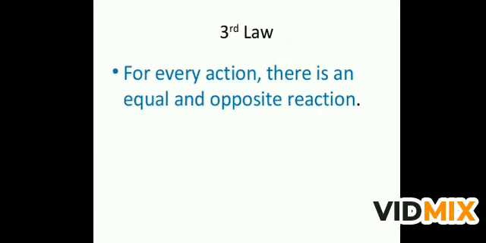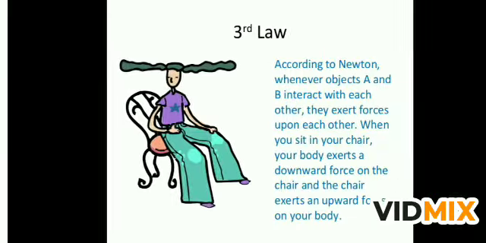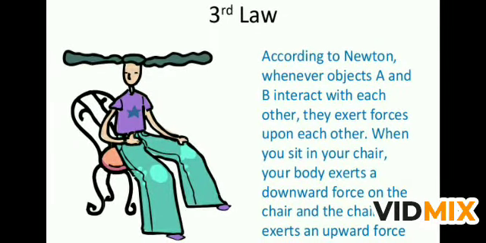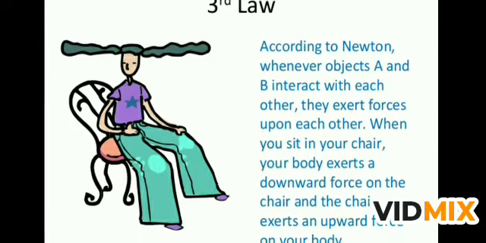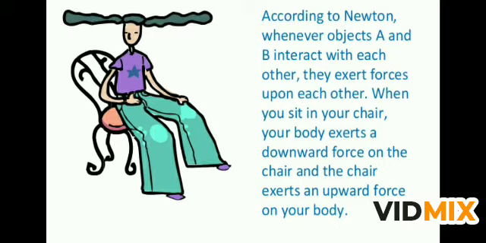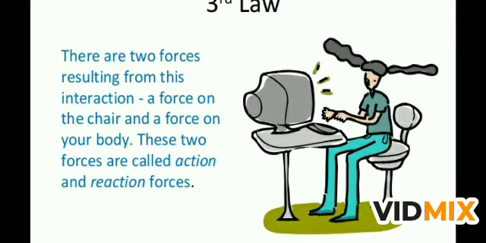Everyone is familiar with this picture. Now the third law: for every action there is an equal and opposite reaction. According to Newton's third law, whenever objects A and B interact with each other, they exert force upon each other. When you sit on your chair, your body exerts a downward force on the chair and the chair exerts an upward force on your body. Then we are able to sit properly on the chair. There are two forces resulting from the interaction, a force on the chair and a force on your body. These two forces are called action and reaction force.